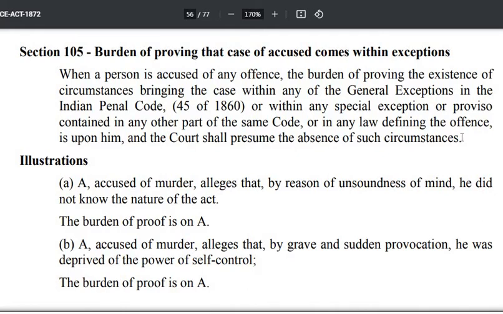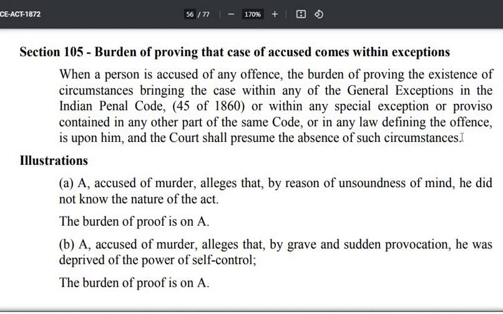Now you see, Section 105 in particular is about the IPC. There are certain general exceptions in the IPC. You may be aware of that. Chapter 4, General Exceptions, IPC, from 76 to 106: act done by a child below 7 years, person of unsound mind, etc.